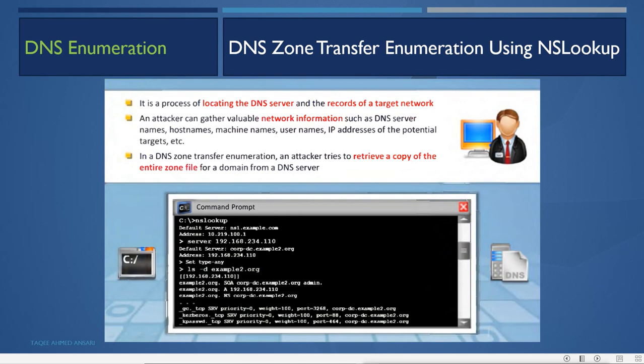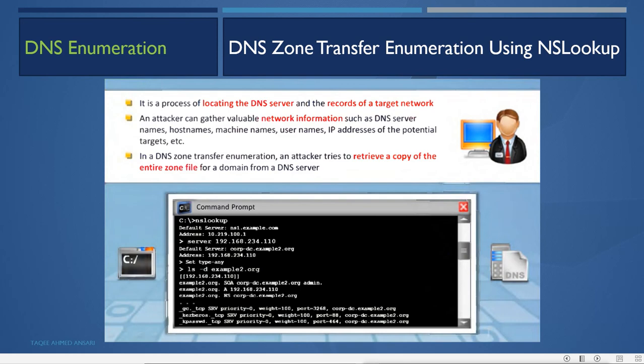An attacker can gather valuable network information such as DNS server names, host names, machine names, user names, IP addresses of the potential targets, etc. So in a DNS zone transfer enumeration, an attacker tries to retrieve a copy of the entire zone file for a domain from the DNS server.